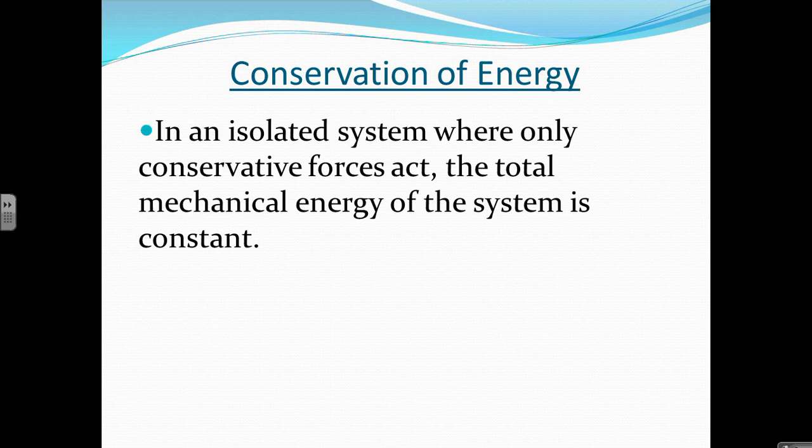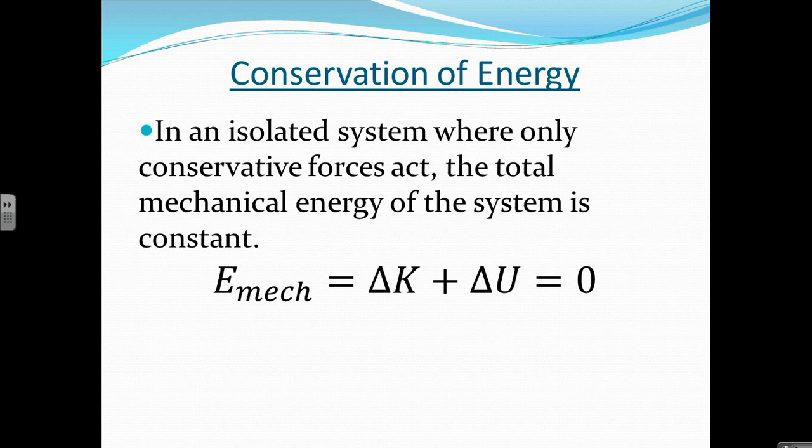So in this isolated system, where only conservative forces are acting, that means no friction, the total mechanical energy of the system will remain constant. So if you have a system where no friction is present and nothing outside the system is acting, the energy that's there will remain there at the end. And we represent this by saying the change in energy of the mechanical system is equal to the change in kinetic plus the change in potential energies, and that's equal to 0. So the change in energy over the system will always equal 0.